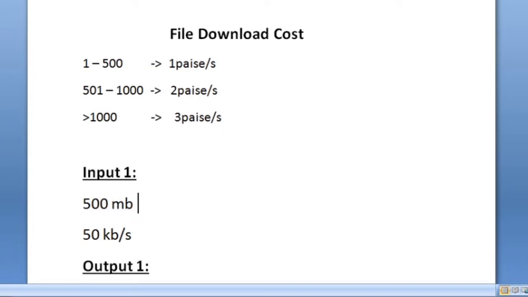So 500 MB would be equal to this many kilobytes. The speed is 50 kb per second. So when we divide this by 50, we get the time. To download 500 MB of data at 50 kbps, it takes this many seconds. So now let us calculate the charges.